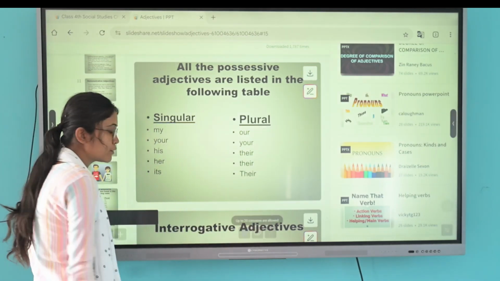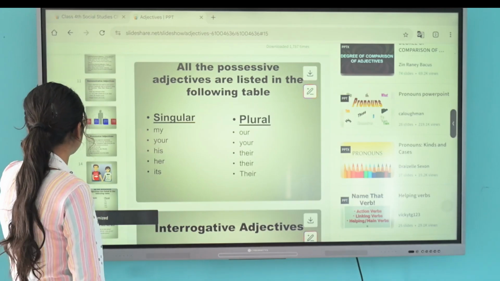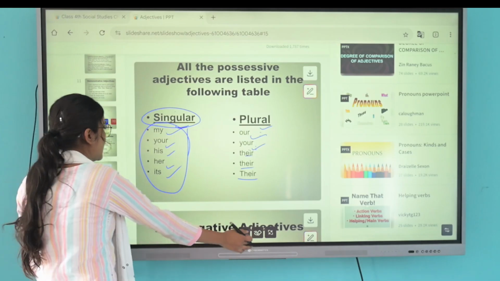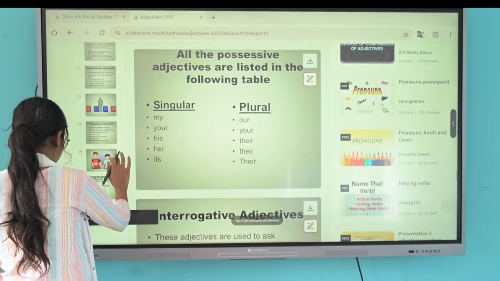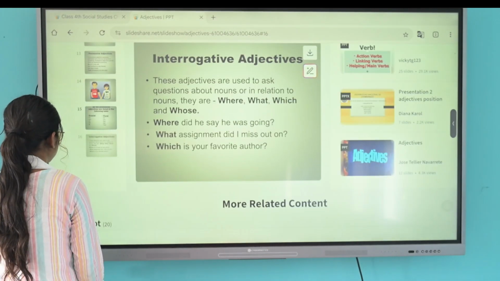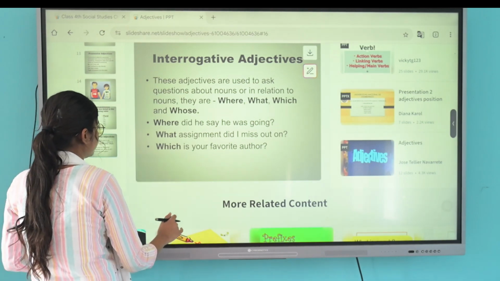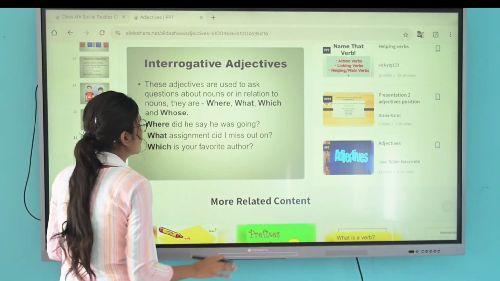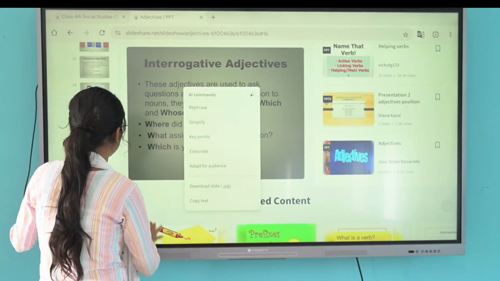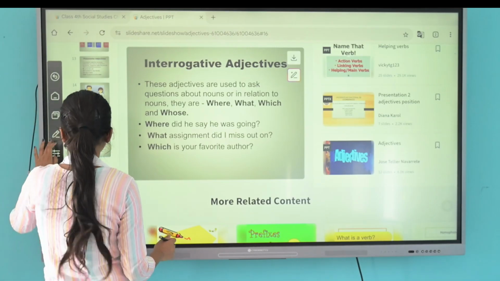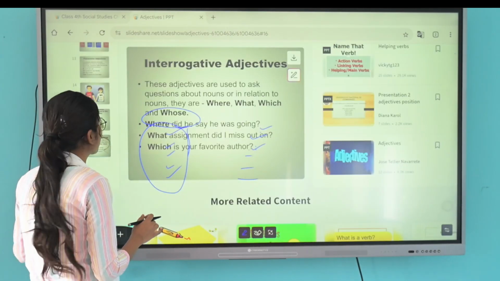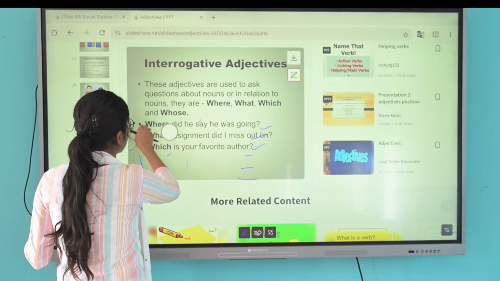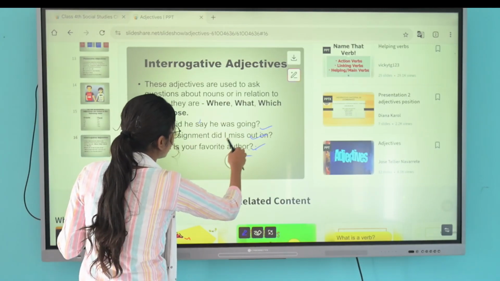Okay. Let's move towards the next and last kind of adjective. That is the interrogative adjective.